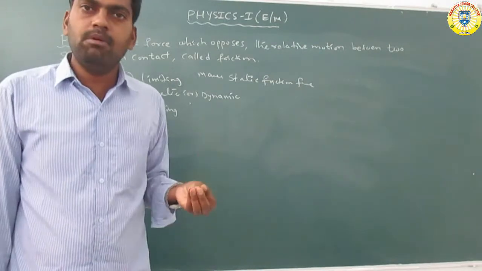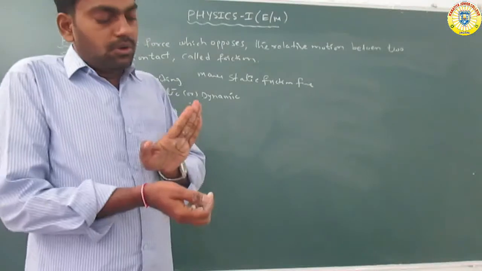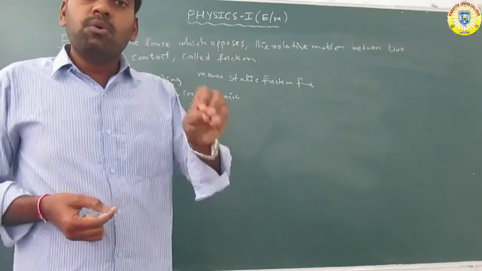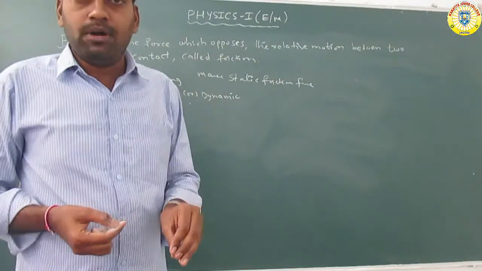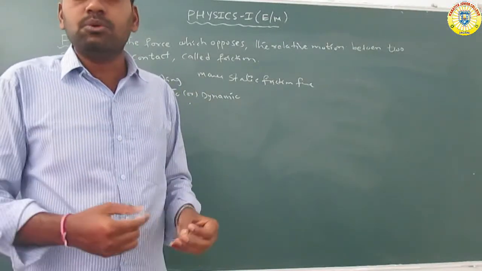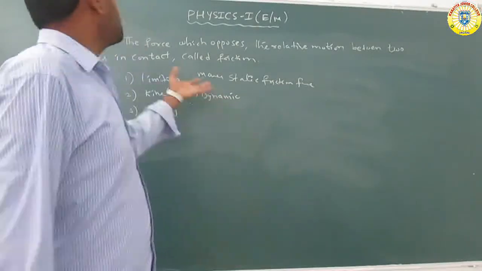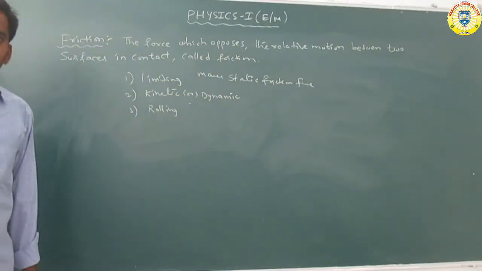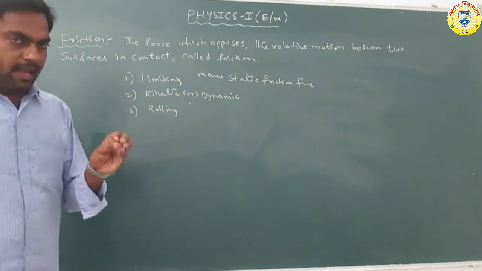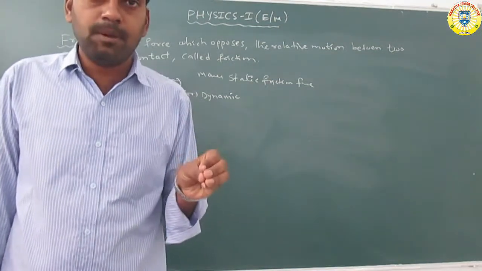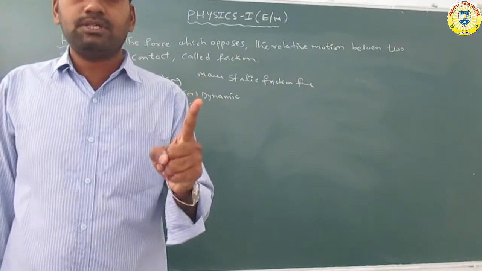The limiting friction is the maximum value of the static frictional force.